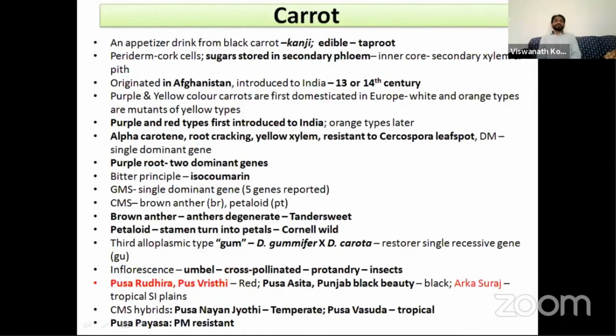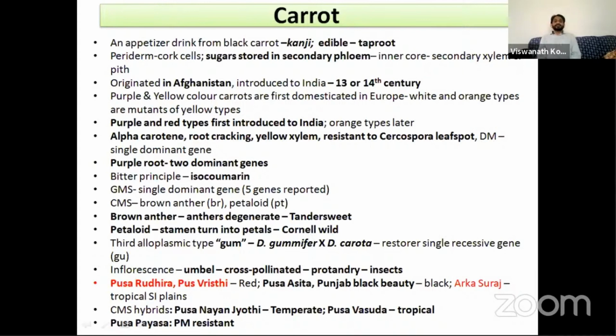And in the petaloid type of male sterility, the stamens turn into petals. So literally there are no stamens. The male sterility will operate by turning the stamens into petals. This petaloid type of male sterility was found in the Cornell wild carrot.